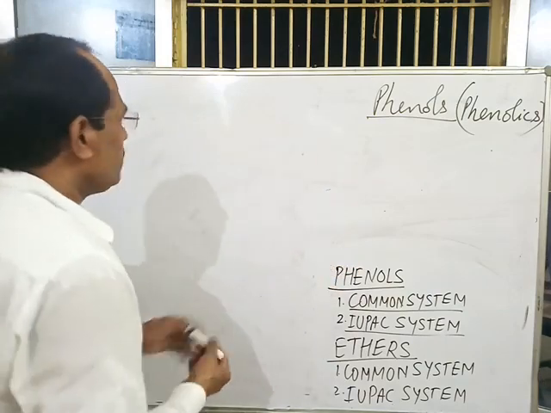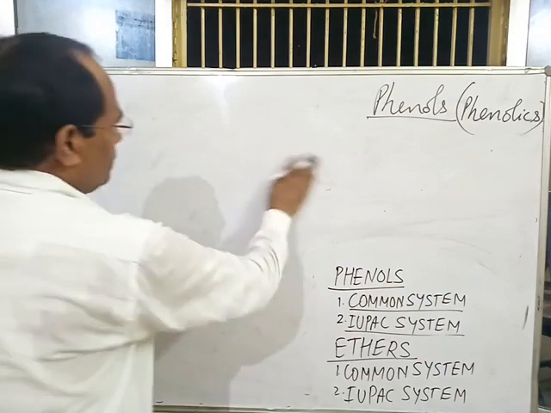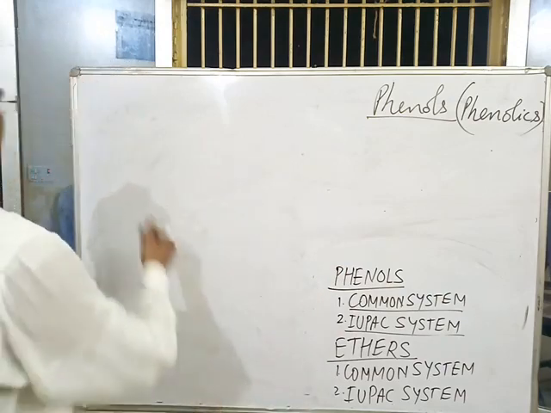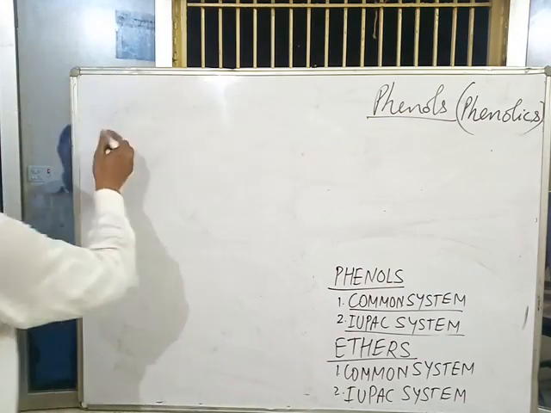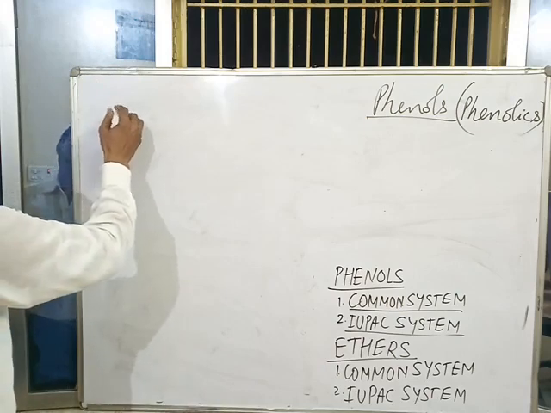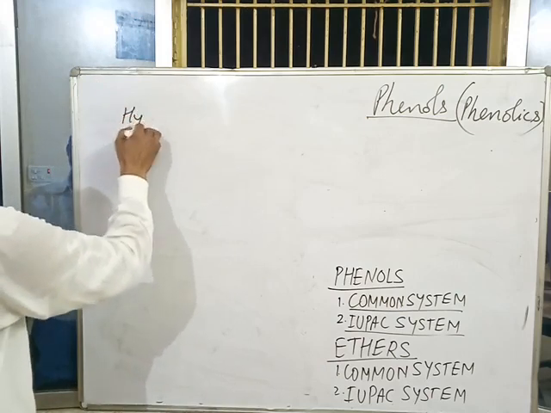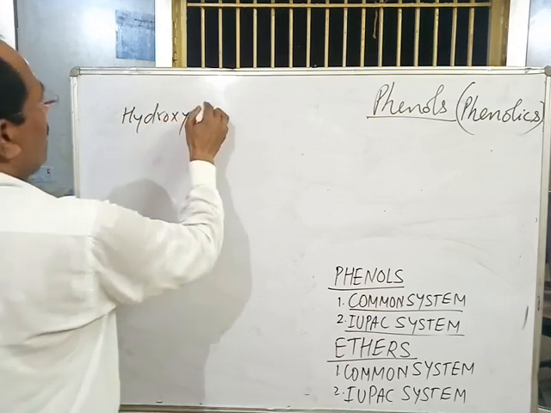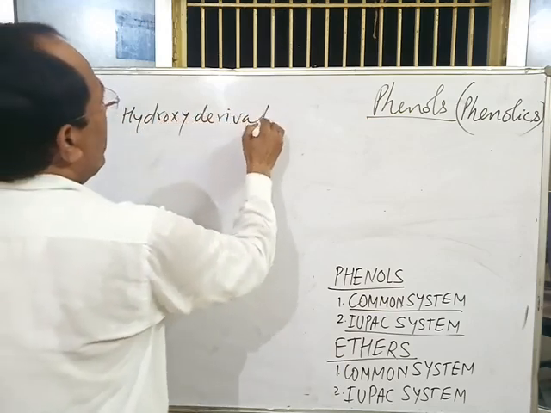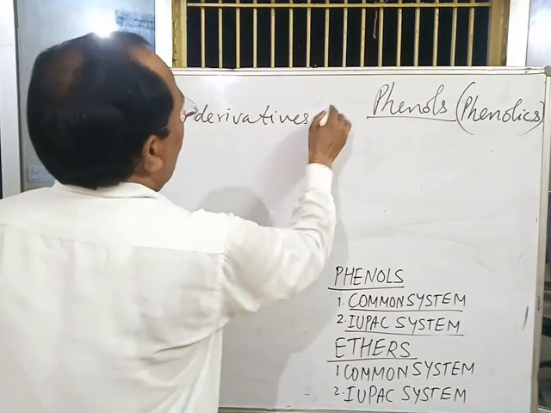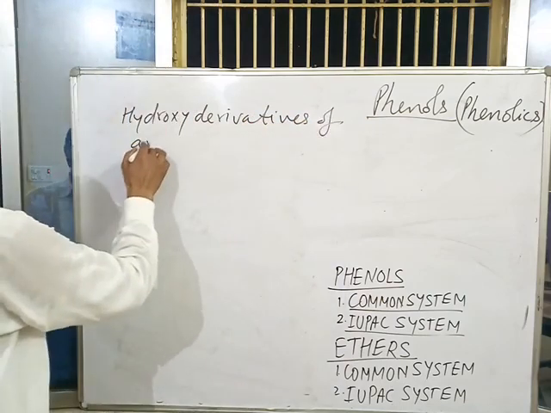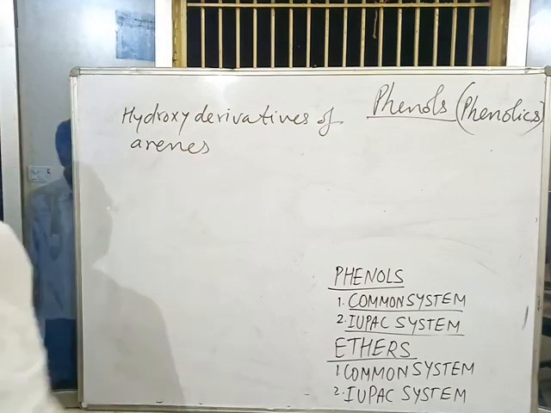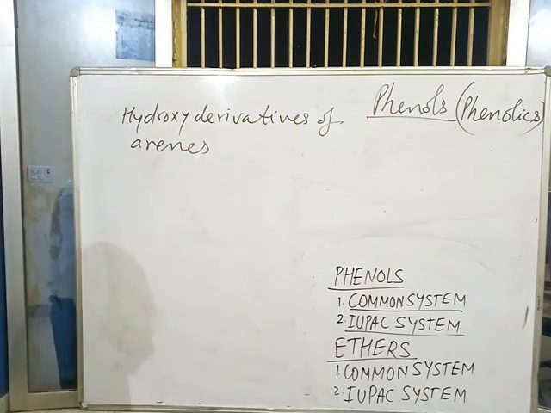And what are phenols? Definition of phenols: hydroxy derivatives of arenes. Arenes means aromatic hydrocarbons.